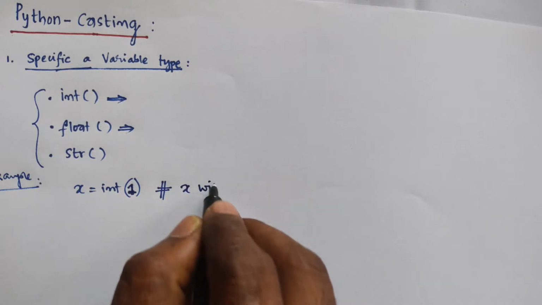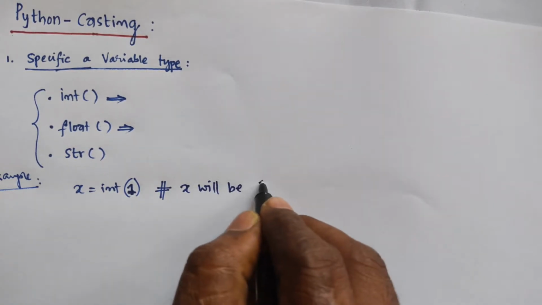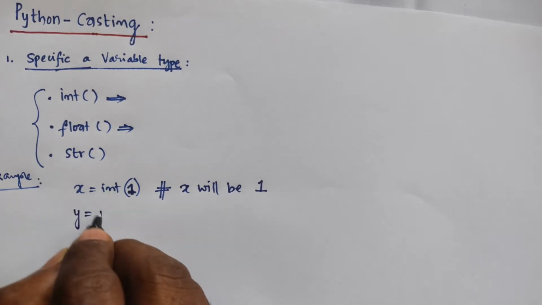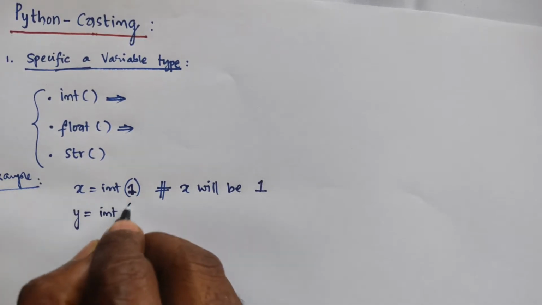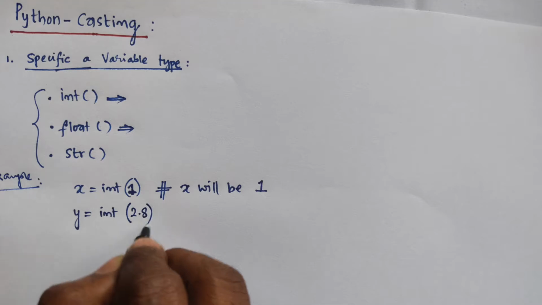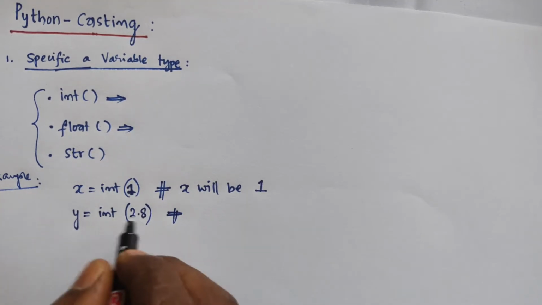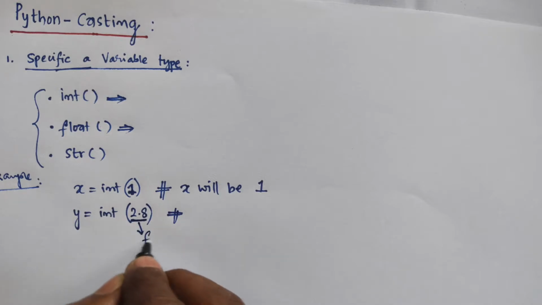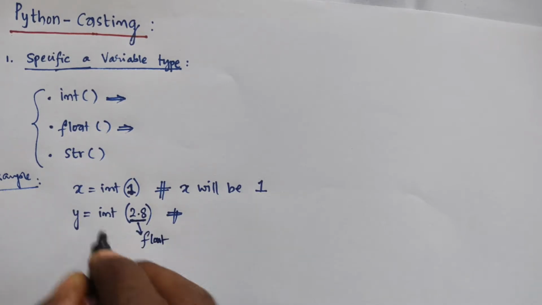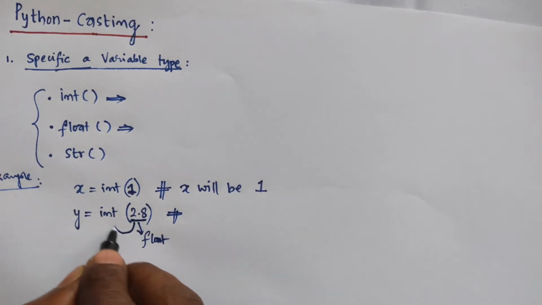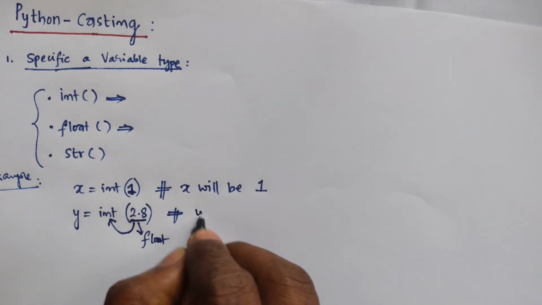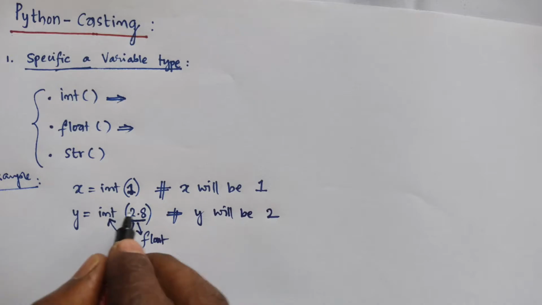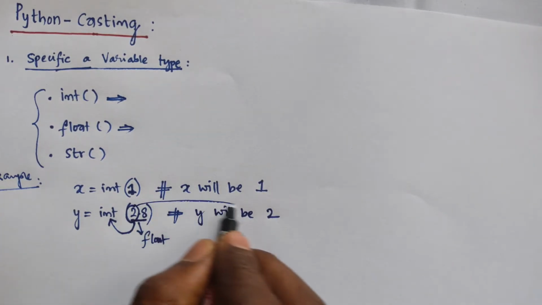Here x will be number 1. For example, if you take y, now we are applying int to a float value. Here the input value is float, I mean in terms of decimal values, but that number can be converted into integer, then you will get that y will be 2 only. Before the decimal value you will get that data.